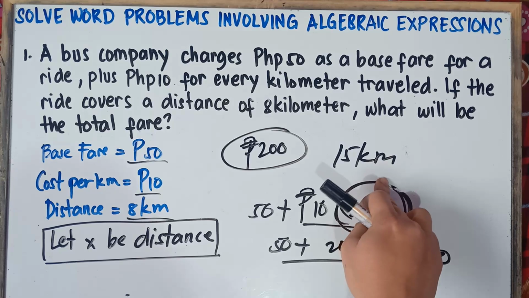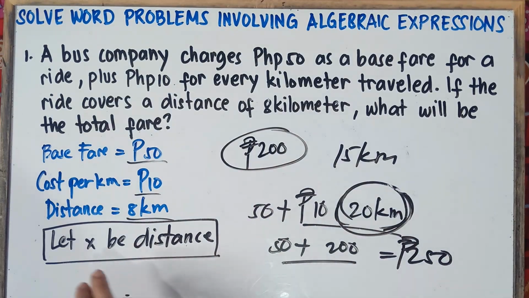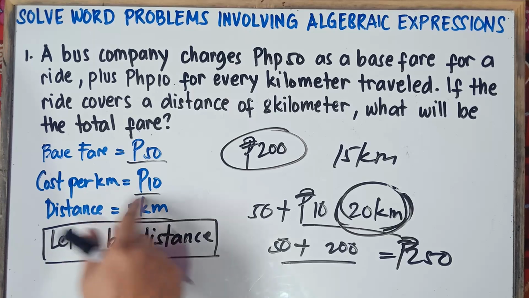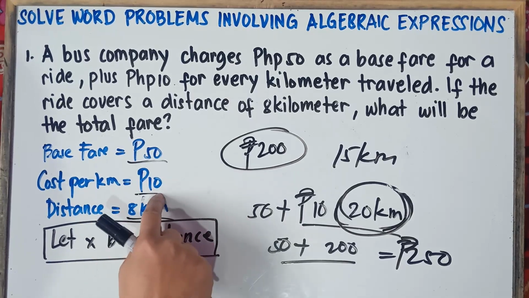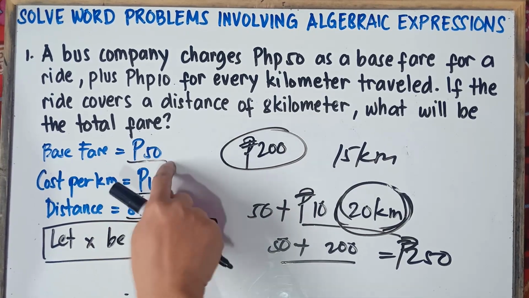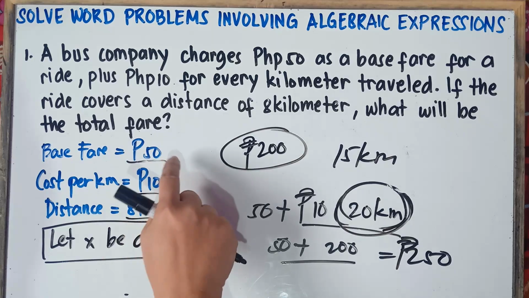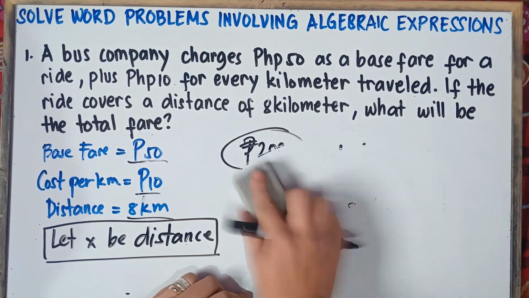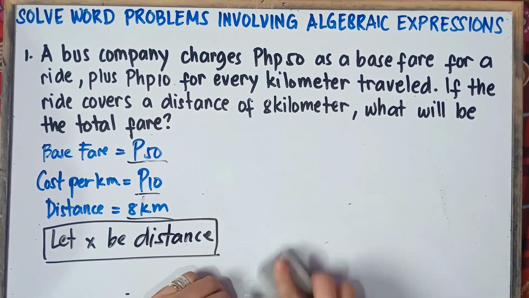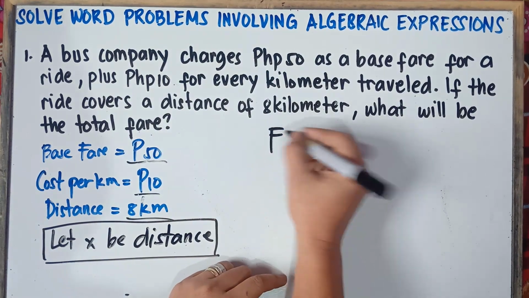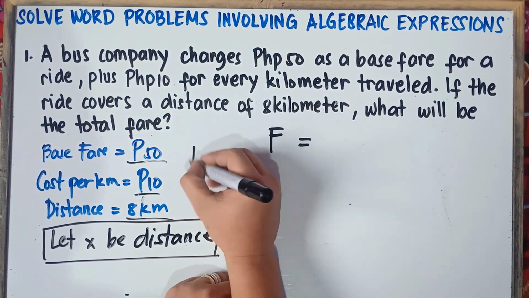I hope it's clear for you, class. Why do we let x be the distance? Because the distance can vary from time to time. But this cost per kilometer, we cannot change. This is a fixed amount, 10 pesos per kilometer. And the base fare, 50 pesos, we cannot change this one. This is a fixed amount, 50 pesos for the base fare. So therefore, class, if the teacher asks for the equation, this will be your equation, the total fare. I will just put F for total fare.